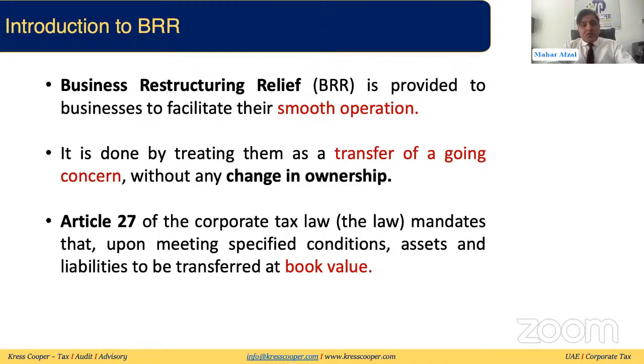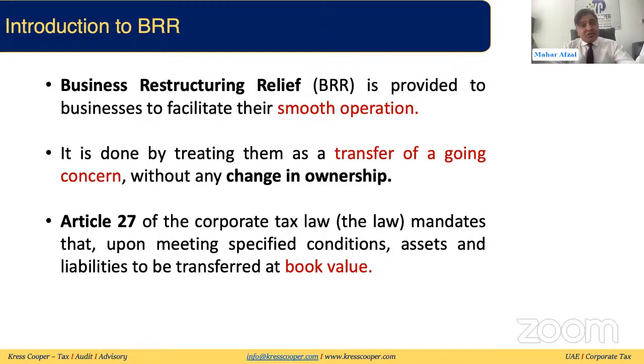What is the reason for this? Why has it been implemented? There are two major reasons. One of them is a going concern basis. Assuming the FTA was getting tax from party A, after the transfer they will be getting the tax from party B. This is a going concern. In both cases, the business is paying relevant tax to the authorities, so it will not have any impact on the taxation.